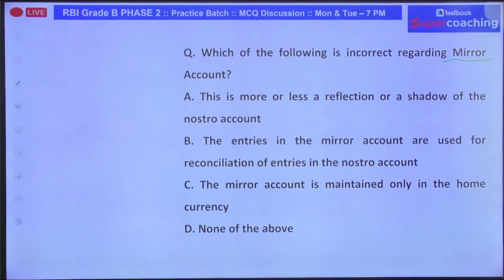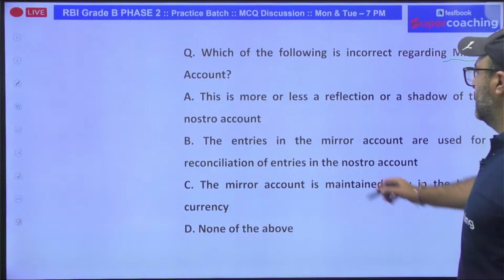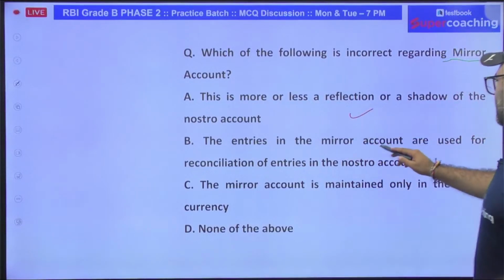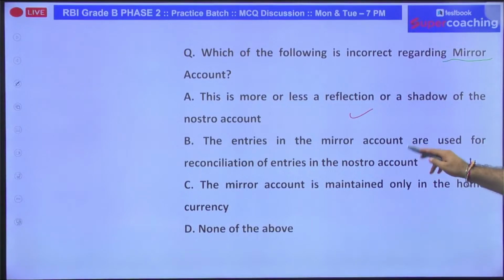to a real person. And mirror account is also known as shadow accounting, or parallel accounting. This is when a company keeps two sets of accounting records. One set is prepared according to the generally accepted accounting principles of the country where the company operates. So that type of account, which is basically a separate account used to reconcile differences between the company's cash account and its bank statement, that type of fictitious account is known as a mirror account. So mirror account is a reflection. The entries in the mirror account are used for reconciliation of entries in the nostro account.